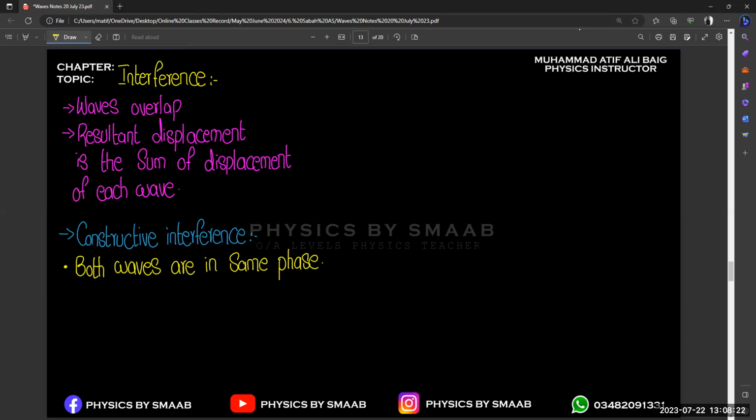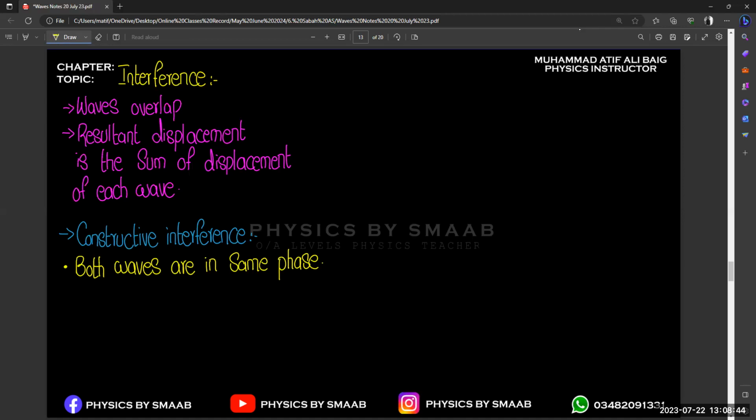What is the meaning of phase? We never discussed this component regarding waves. We discussed wavelength, frequency, displacement, speed, all these components, but we never discussed phase in waves. So what is the concept of phase in waves? Last time we discussed the upper component of a wave and the lower component.